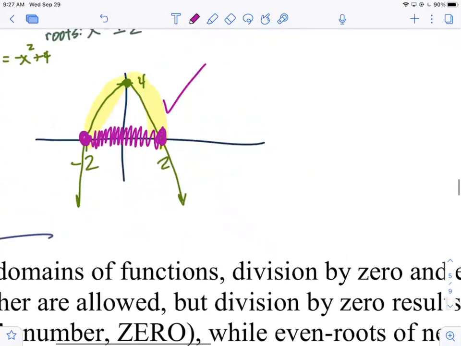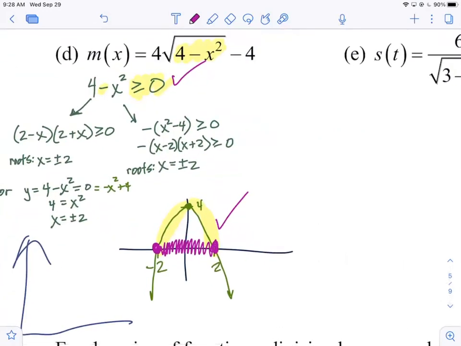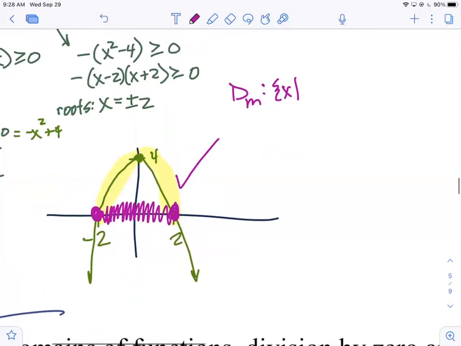When you write your solution for the AND case, make sure you write it as a connected interval. It's going to be the domain is the set of all x such that. And here's the easiest way to do it. When it's an and case, -2 is on the left, +2 is on the right, and all of your solutions x fall in the interior. So you see how physically x is written between the small number -2 on the left and the big number on the right? This is your compound inequality, and it's reserved for the and case exclusively.